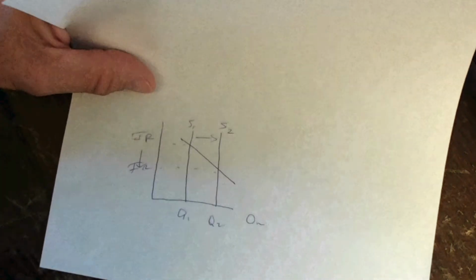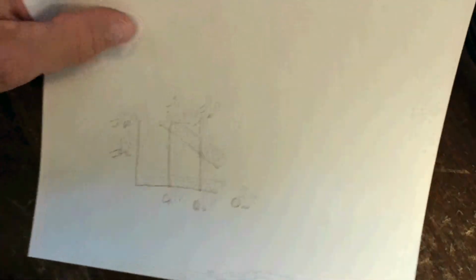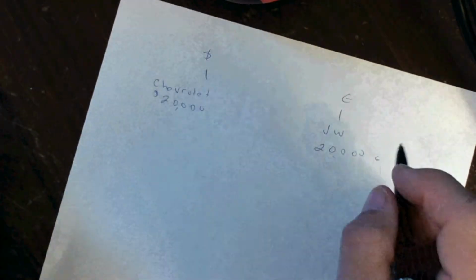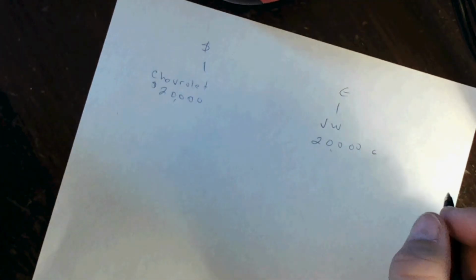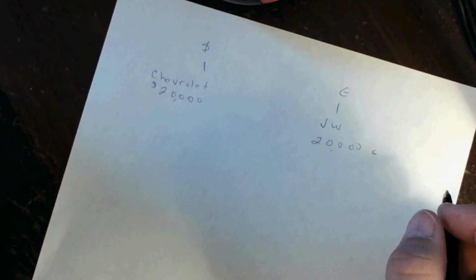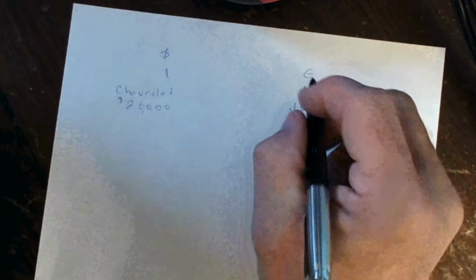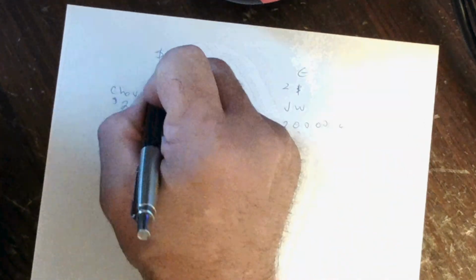Lower interest rates will cause C and IG to increase, causing this increase. But the lower interest rate will cause a lesser demand for the dollar, because it's not as profitable to invest in the United States anymore. Let's call this 2 and 2.